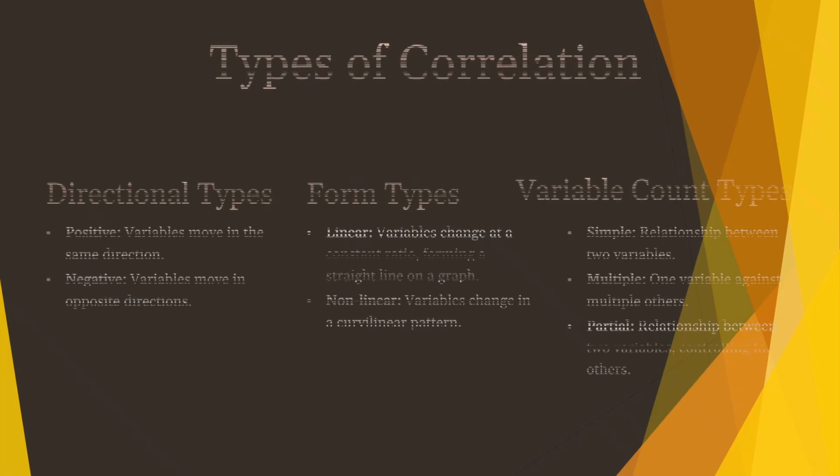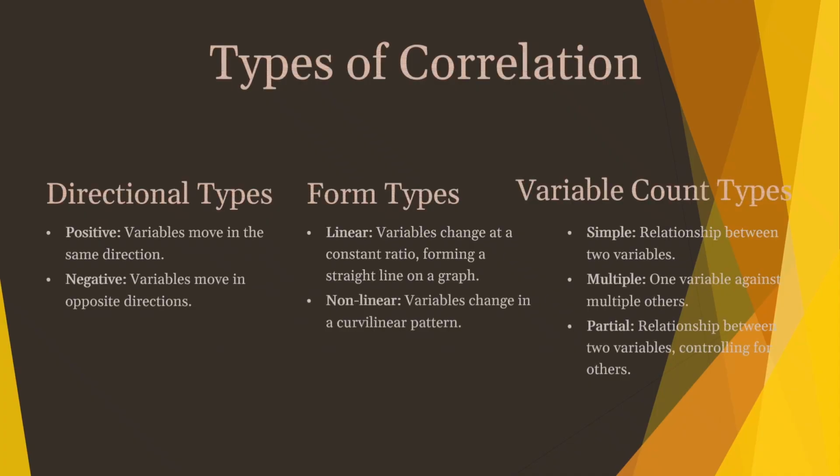Types of correlation. We can break down correlation into different types. The first is directional types. We just talked about this: positive, same direction, and negative, or opposite direction. And then the second, form types. In form types, there are two kinds. Linear, this means the variables change at a steady rate, and if you plot them on a graph, they would form a straight line. And then non-linear. Here, the correlation isn't a straight line, it might be a curve.